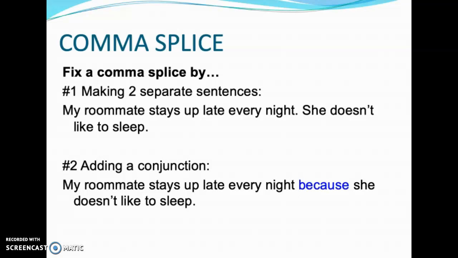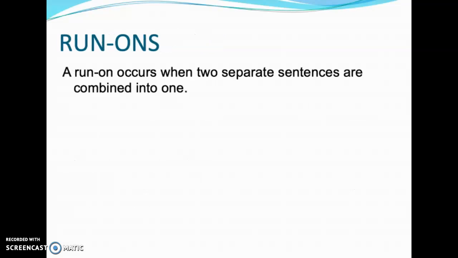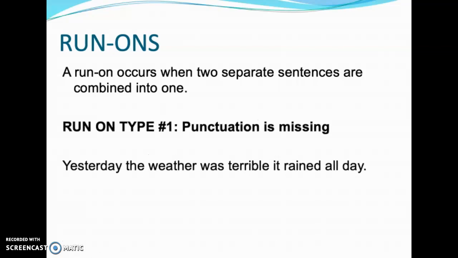That's comma splice. Our final point that we're going to focus on is run-ons. And this is another common error. A run-on occurs when two separate sentences are combined into one. Let's take a look at the first kind. Run-on type 1: punctuation is missing. "Yesterday the weather was terrible it rained all day."